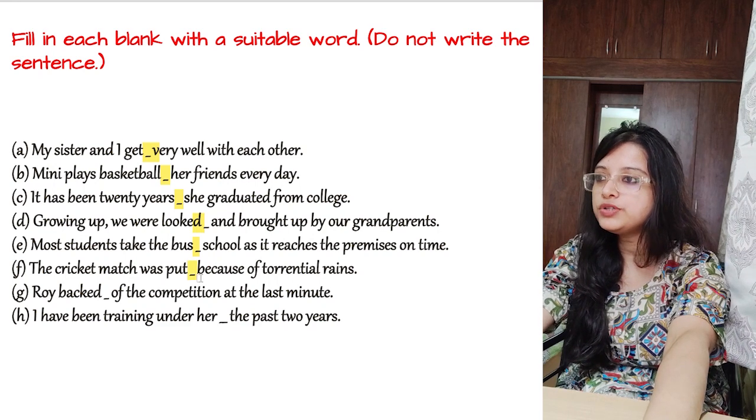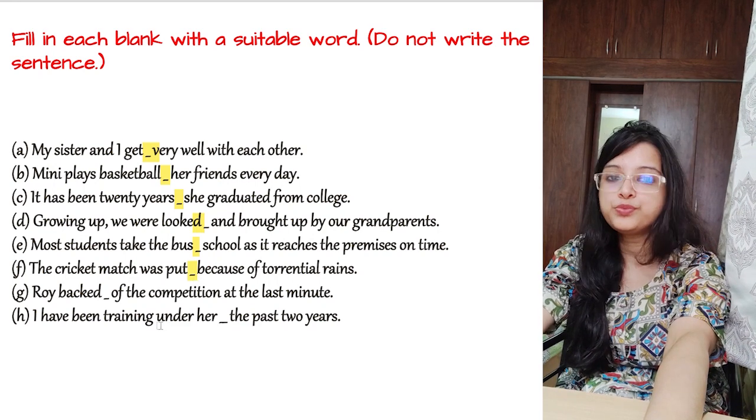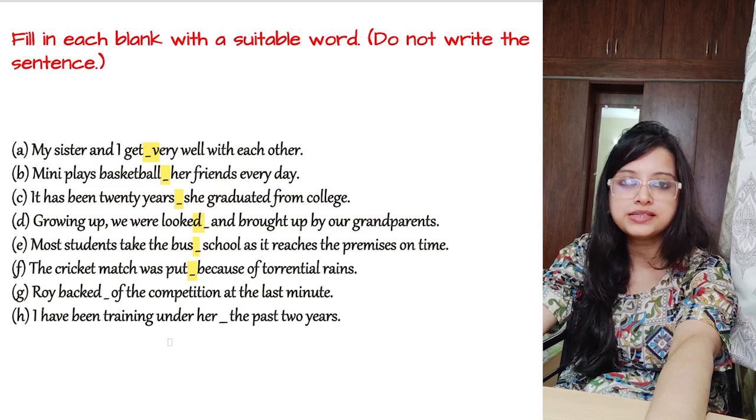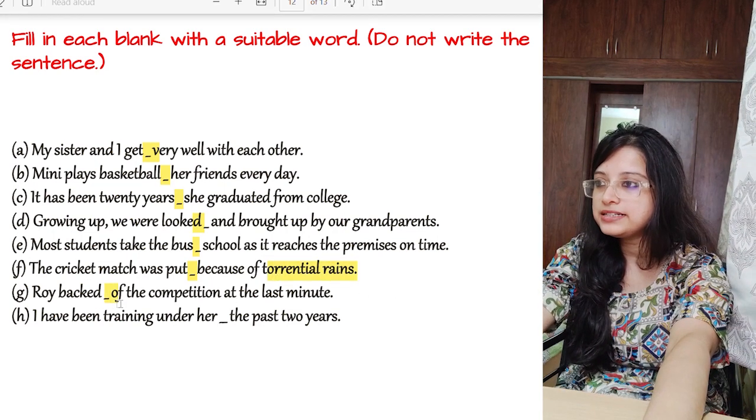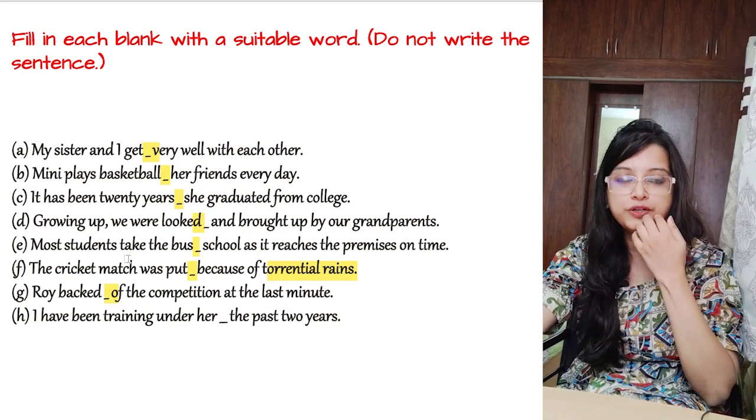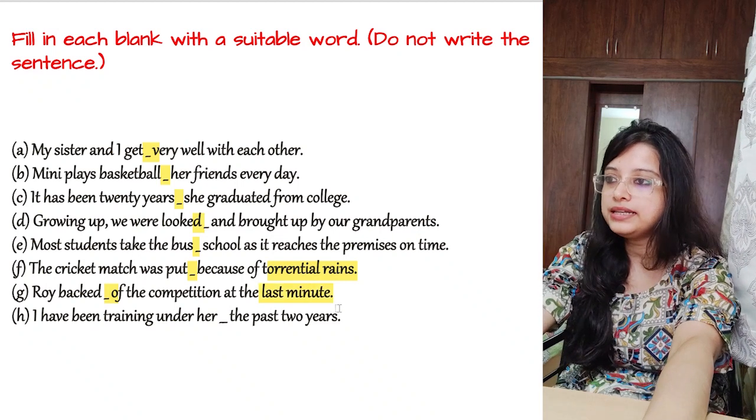The cricket was put dash. The cricket was put off. OFF. Off means it was cancelled because of torrential rains. Roy backed dash off the competition. So backed, you will say out of the competition. He withdrew his name at the last minute.